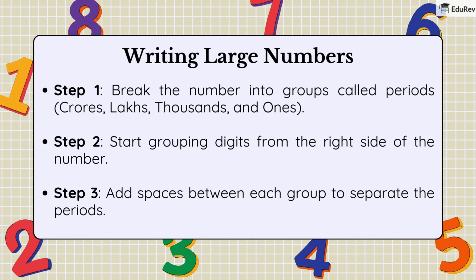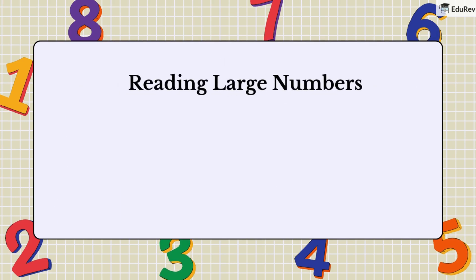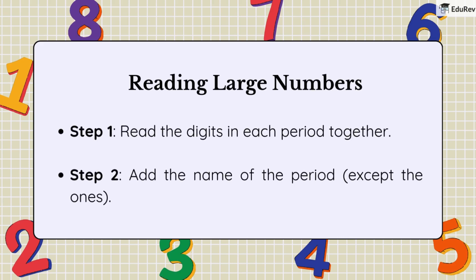Start grouping digits from the right side of the number. 3. Add spaces in between each group to clearly separate them. When reading large numbers, follow these steps. Step 1. Read the digits in each period together. Step 2. Add the name of the period, except the ones.